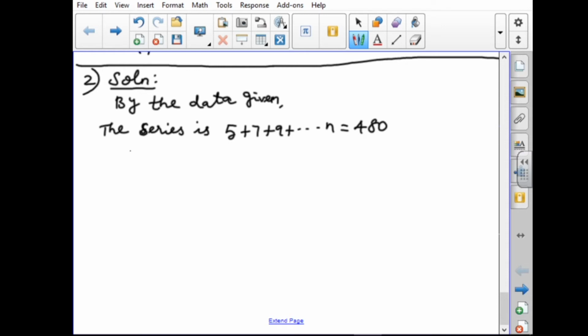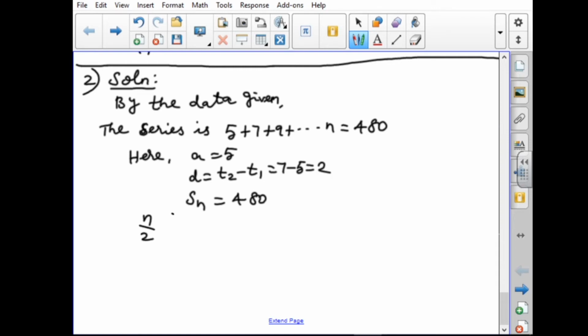According to the given condition, here a equal to 5, d equal to T2 minus T1 equal to 7 minus 5 equal to 2. Here n is not given. Instead of n, they have given Sn. So Sn equal to 480. Since a and d are given, we have to use the first formula. Sn equal to n by 2 into 2a plus (n minus 1) into d, equal to 480.